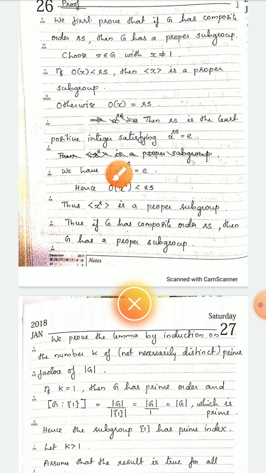Then consider the element x^r. The order of x^r is s, which is always less than rs. So again the cyclic subgroup generated by x^r is a proper subgroup. Thus if G has composite order rs, then G has a proper subgroup.